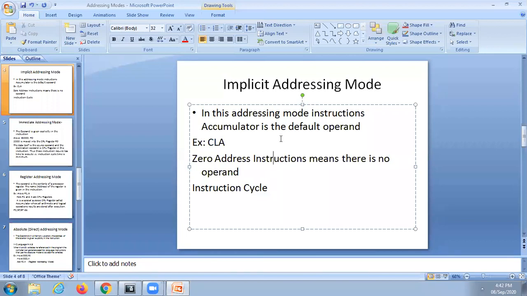Here it is a very simple one. Implicit addressing mode is very simple. Why? Because it doesn't have any operands. It has only the instruction part. CLA. Similarly, STA, set accumulator. Set carry, STC, means set carry bit.